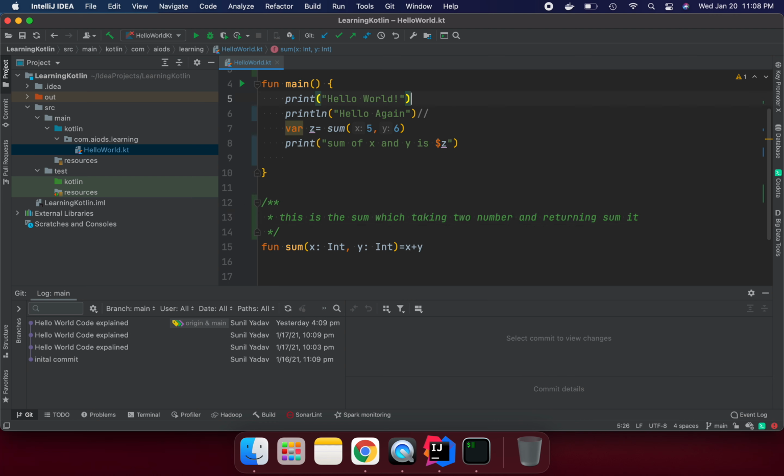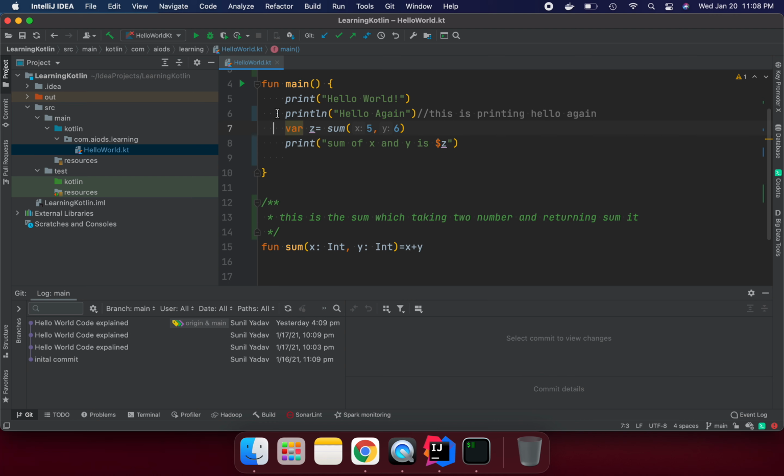If you want to put a comment on a single line, we put // two times and say this is printing hello again. Just basic details I'm explaining here. The shortcut is Command and /, which comments the whole line.